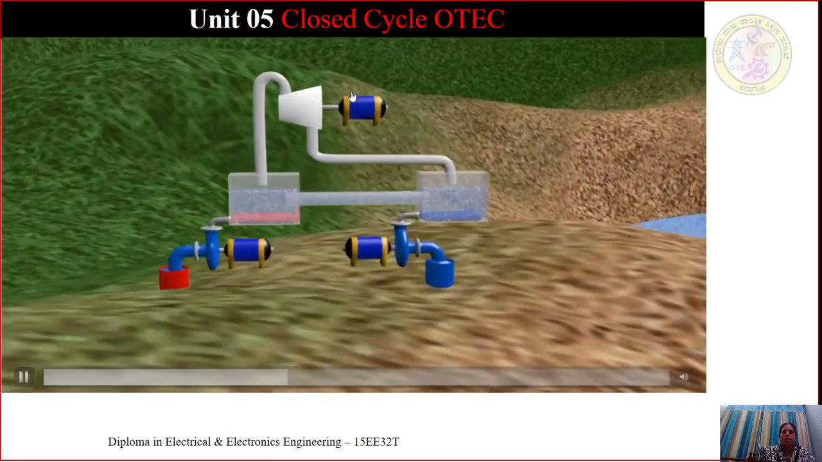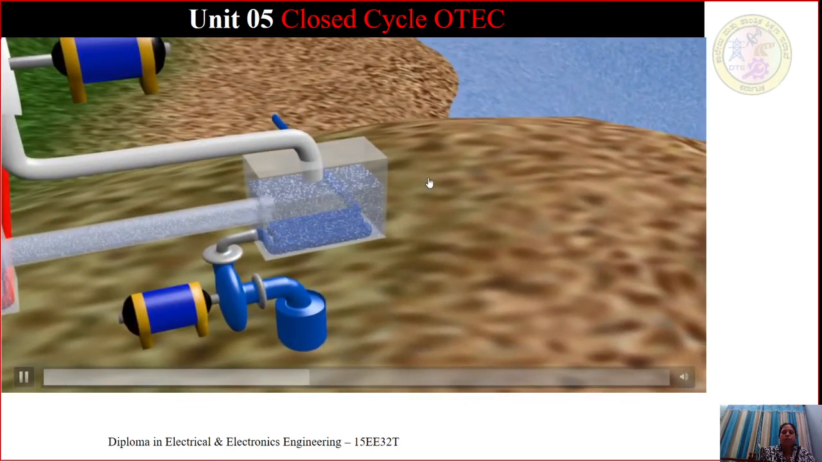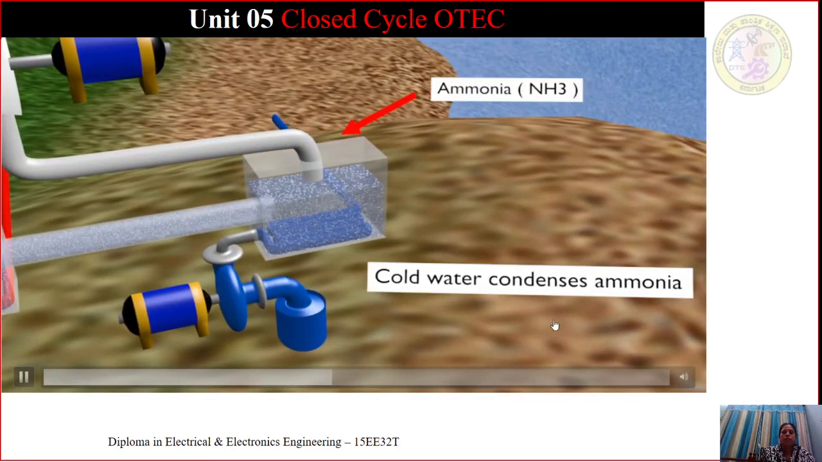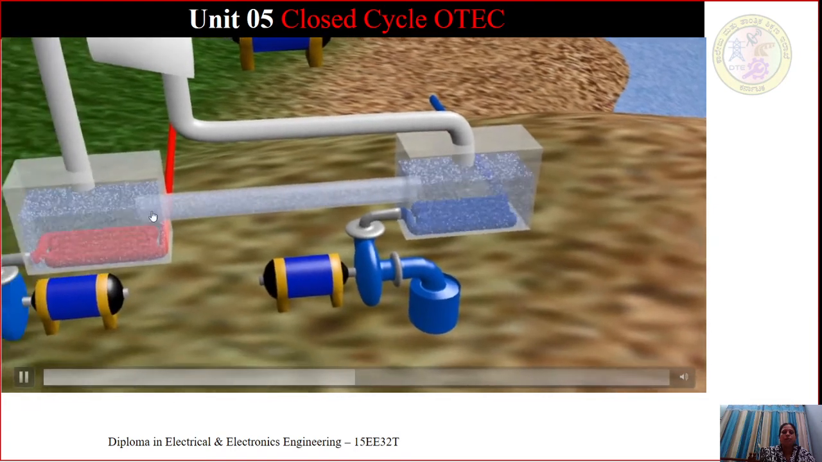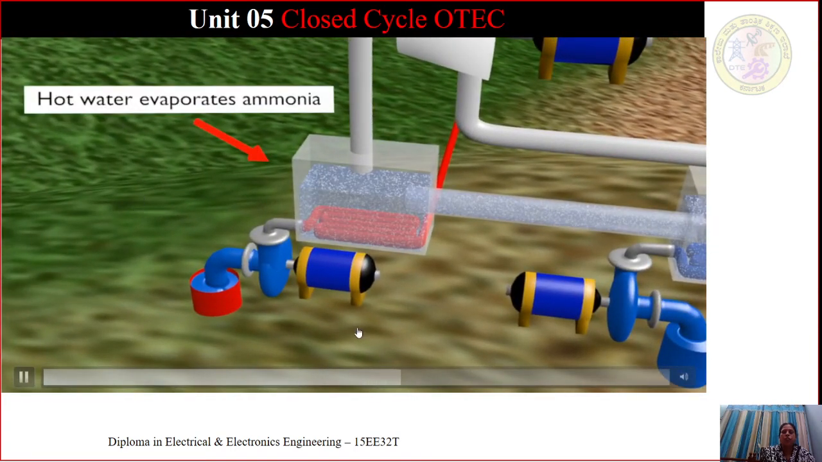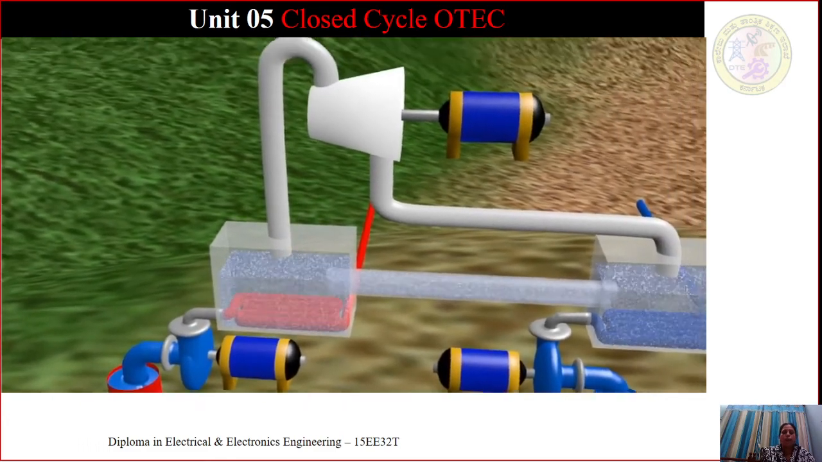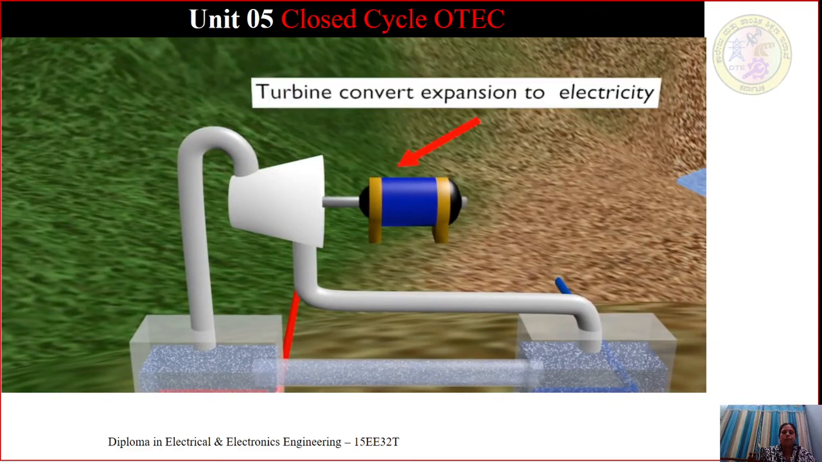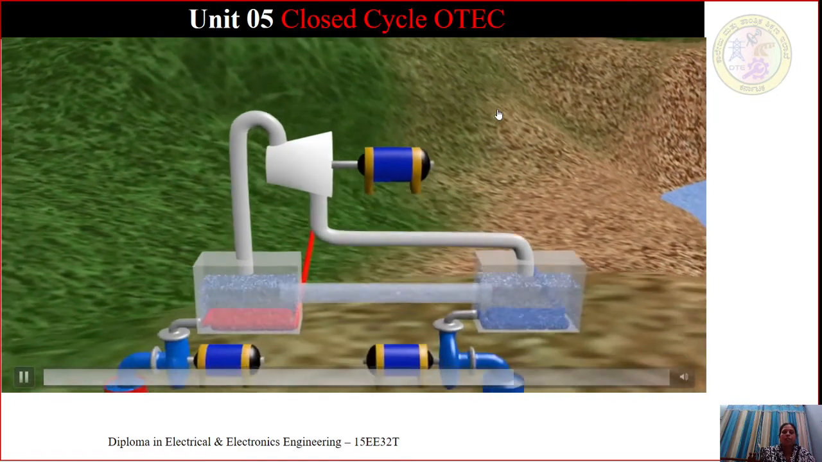Evaporator, turbine, cold water condenses ammonia, hot water evaporates ammonia, turbine convert expansion to electricity,